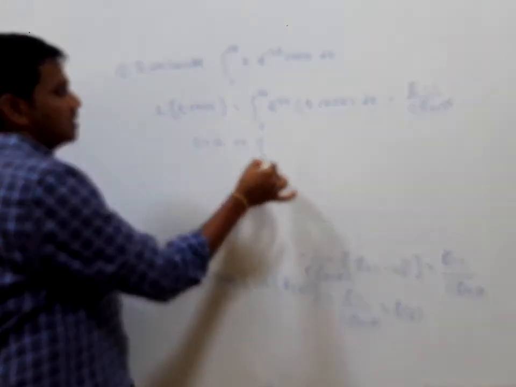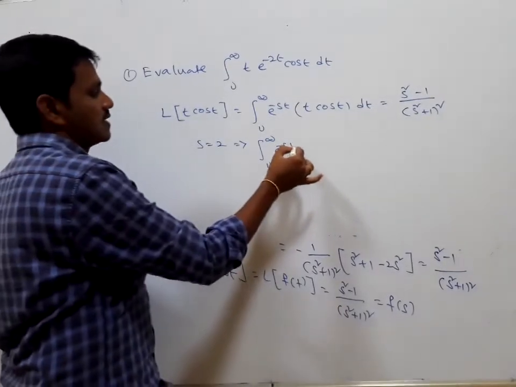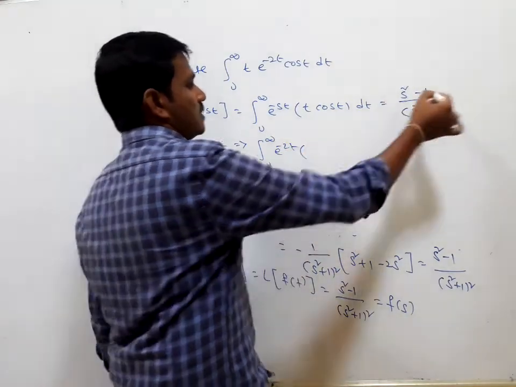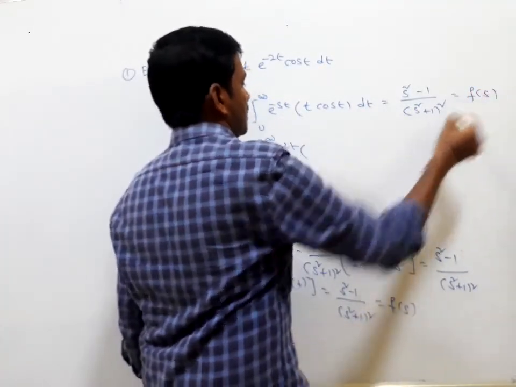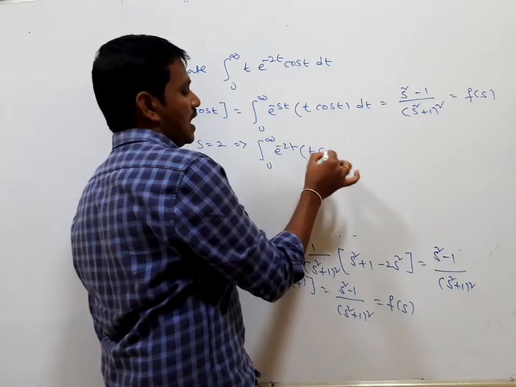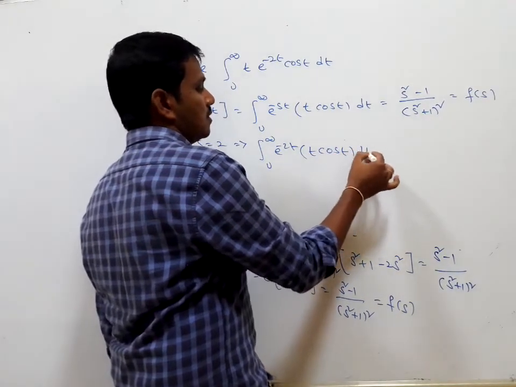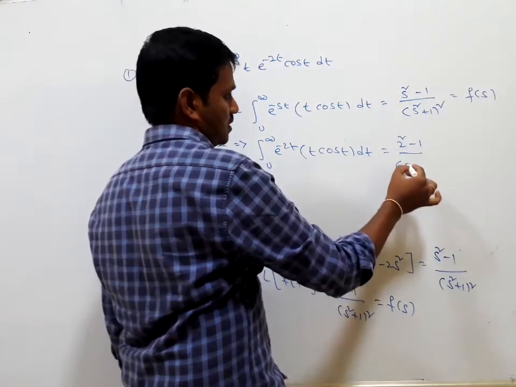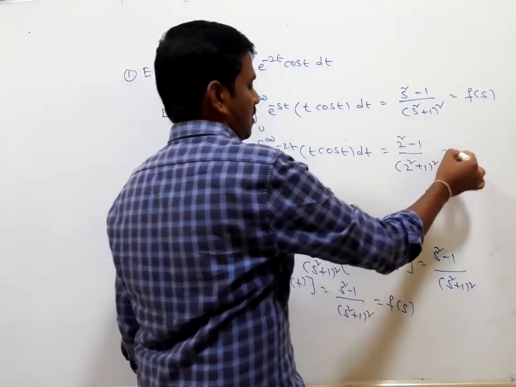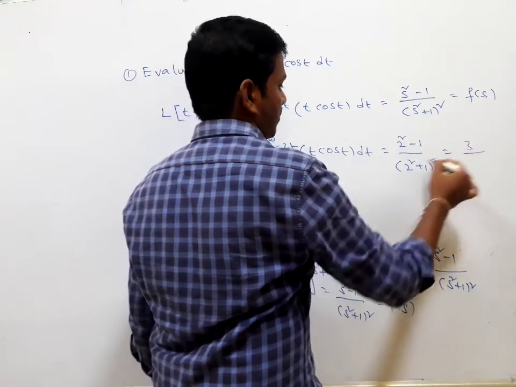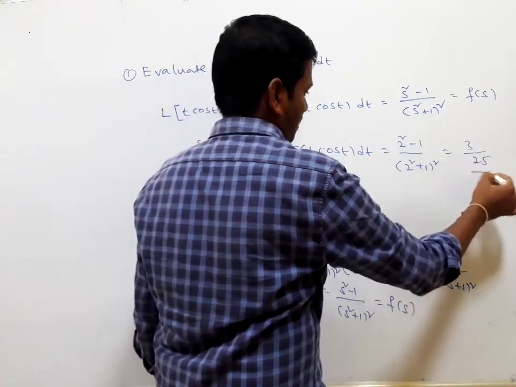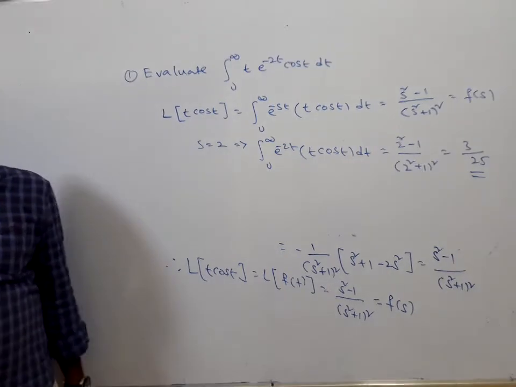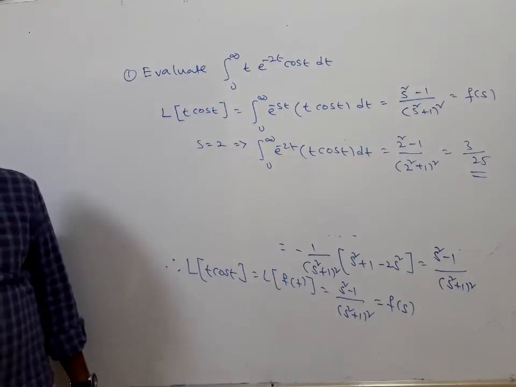We have the integral 0 to infinity e to the power of minus 2t, which is f of s, t cos t dt, which is equal to (2 square minus 1) divided by (2 square plus 1) whole square, which is 4 minus 1, that is 3, divided by (4 plus 1) square, that is 25. You can get the integral easily, right? This is the beauty of finding the integral using the Laplace transform.